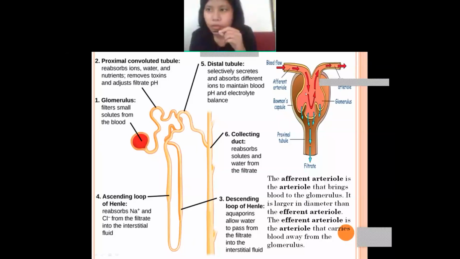Okay, so efferent. Then after that, what you will find? You will find the Bowman's capsule. This is the Bowman's capsule, meaning the outer covering part. So Bowman's capsule, and inside is the glomerulus. So this is in brief about the structure of glomerulus. If you look closer to the glomerulus, you will find it in this manner.